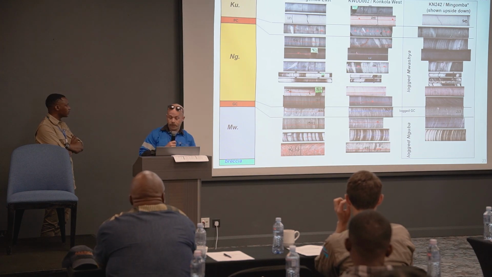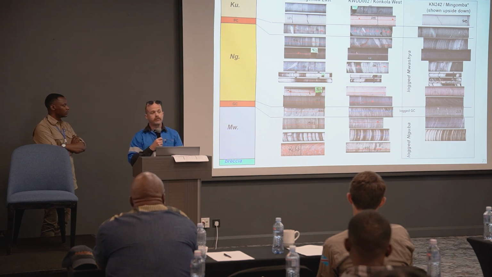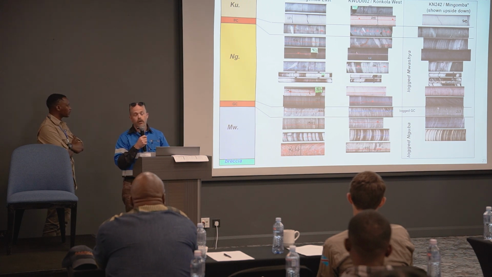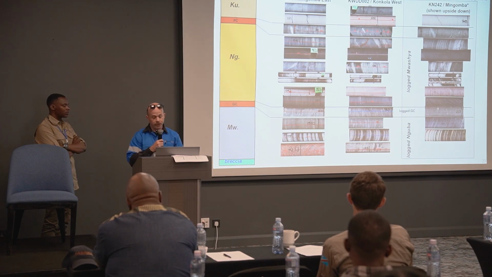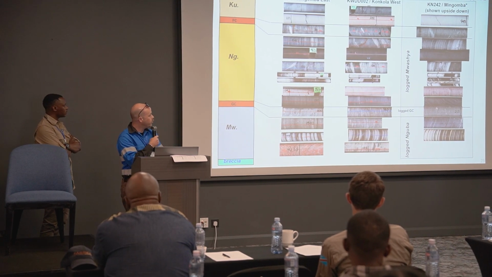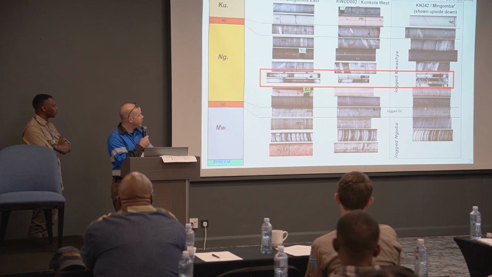And that was a surprising result, and it was something we wanted to test with additional data. So once we did that, just based on core photos, our hypothesis was that the upper stratigraphy at Mingomba, or the Lubengula syncline, above the breccia was upside down.